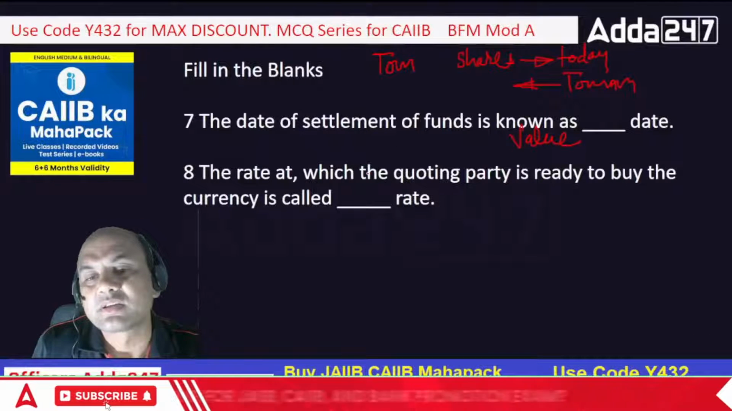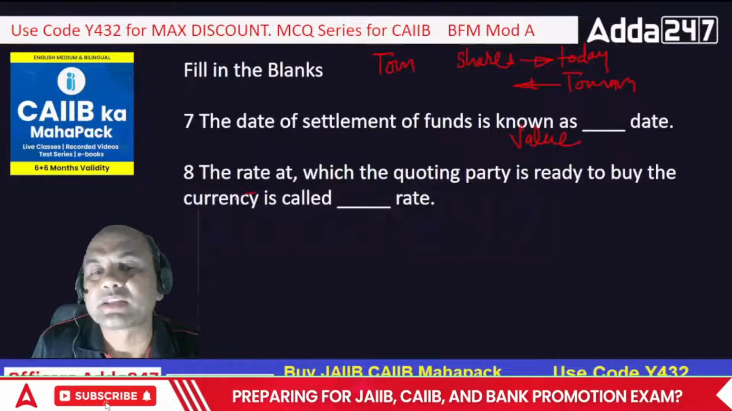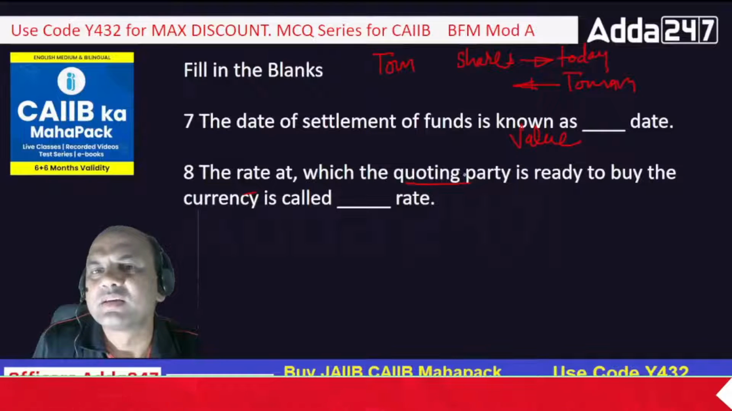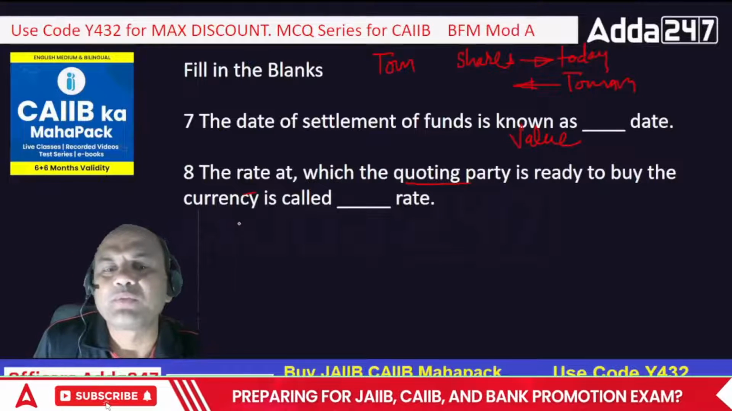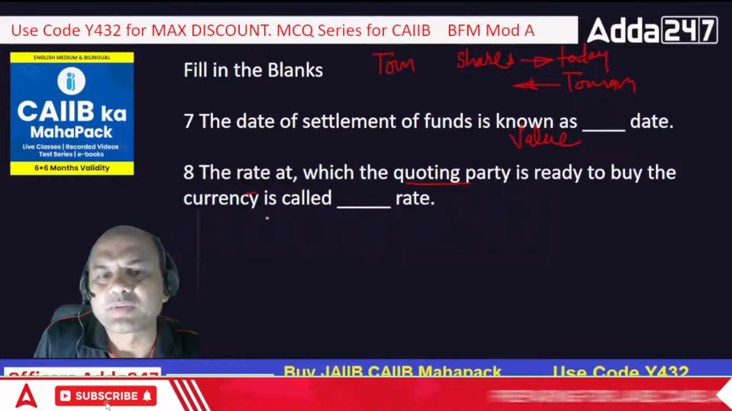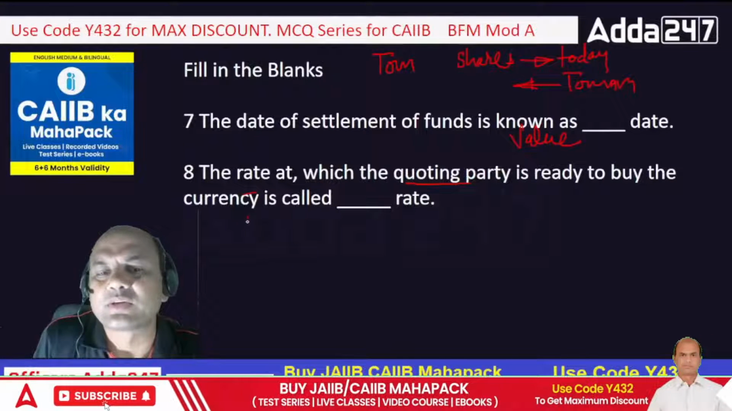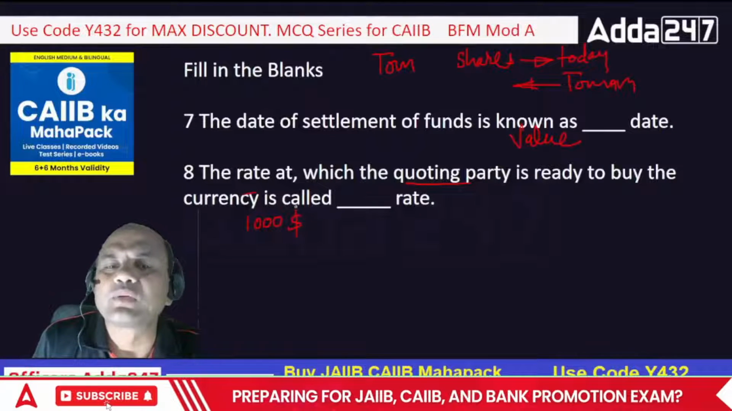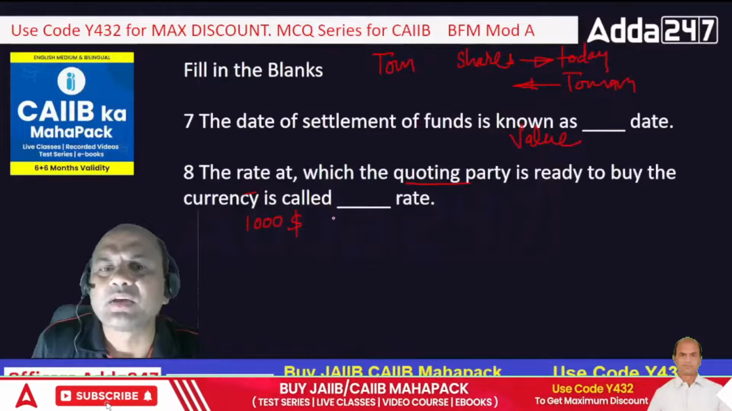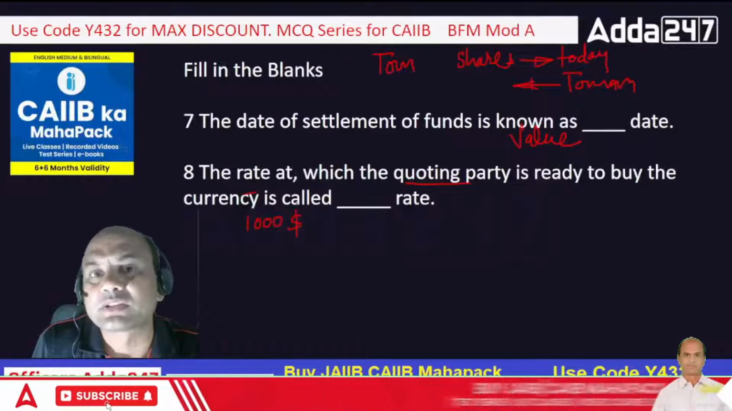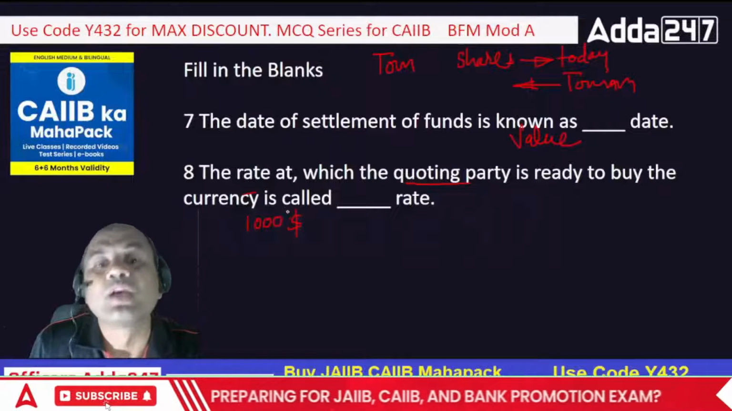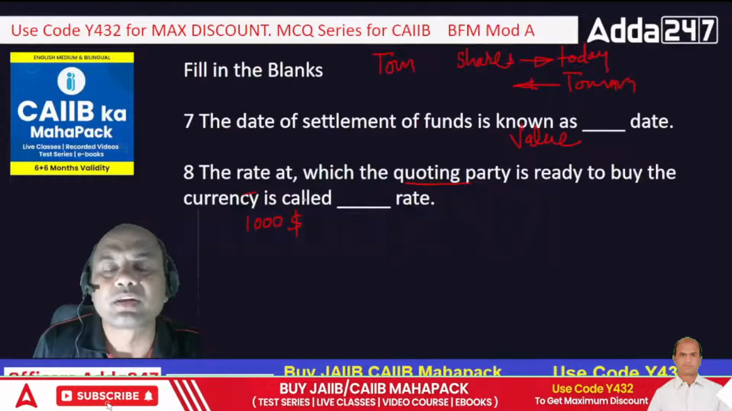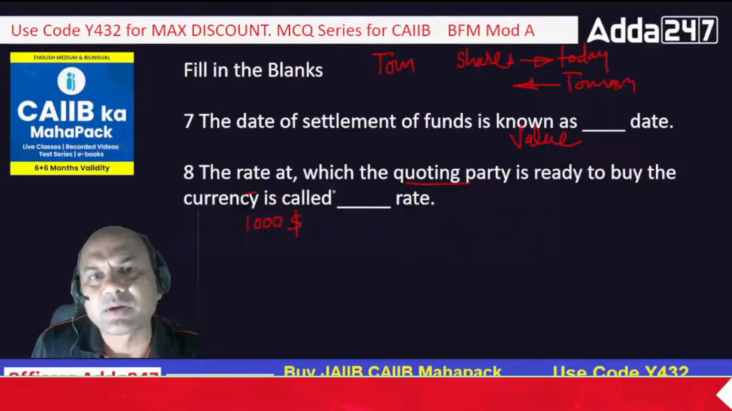The rate at which the quoting party is ready to buy the currency is called what? What do you mean by quoting party? Let's say I have to sell the dollar. I have $1,000 to sell. So I'll go in the open market and announce that I have to sell this $1,000. Same thing happens in the forex market also. Only the announcement is not done on a speaker. It's done online, but the logic is the same.